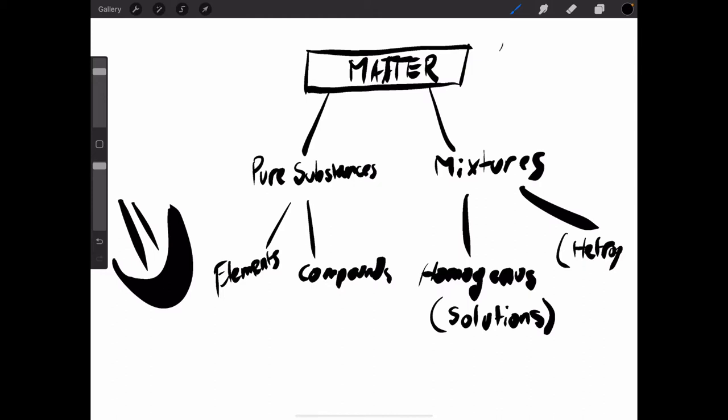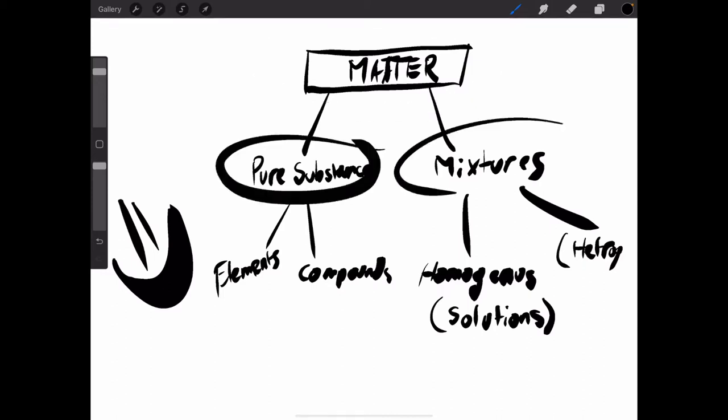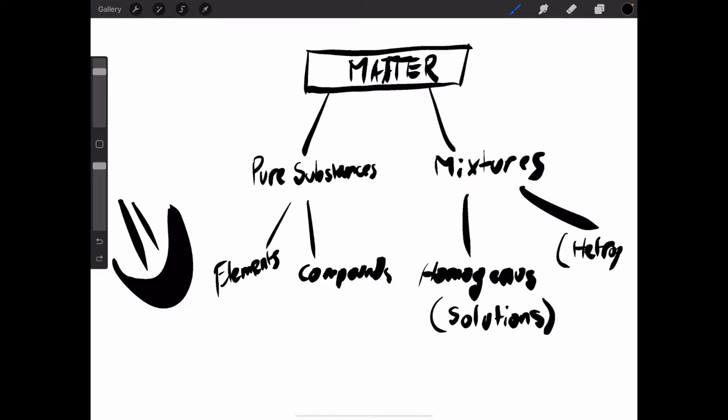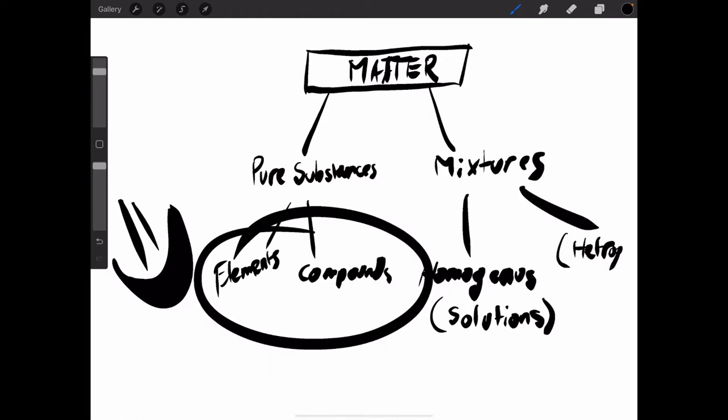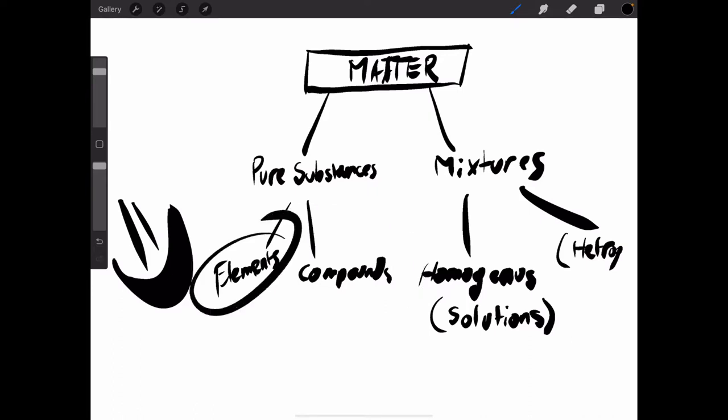So here, matter, as he said, is divided into pure substances and mixtures. Right? Right. Pure substances cannot be divided by physical properties, and mixtures can. Elements and compounds are the results of pure substances. Elements cannot be divided by chemical properties or physical properties. But compounds can be divided by chemical properties, but not physical properties.